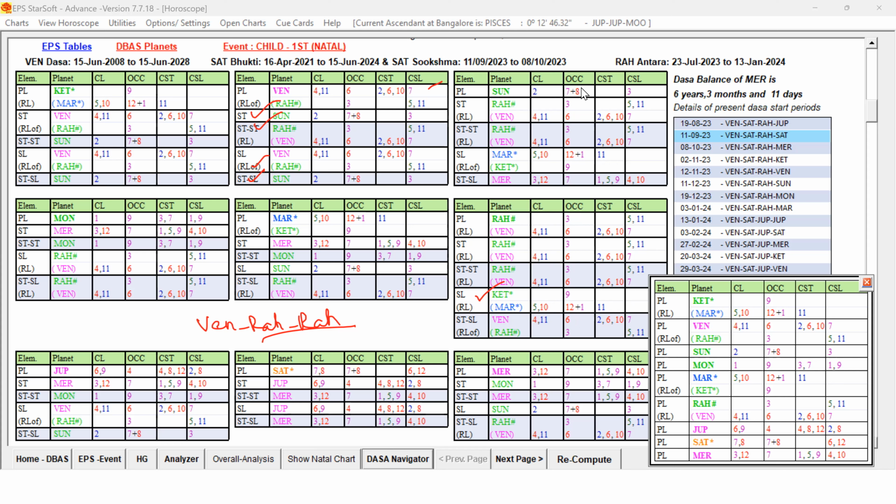Let me open that male chart now. This is the birth chart of that husband. We are going to do the basic study first.